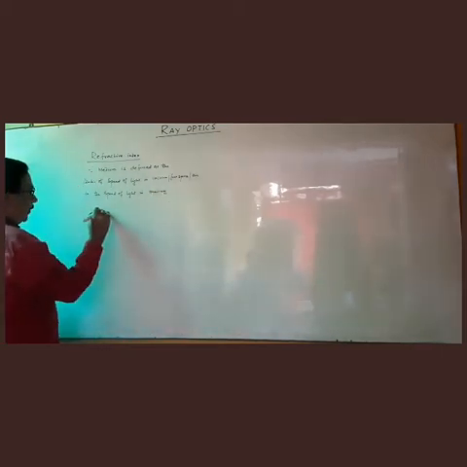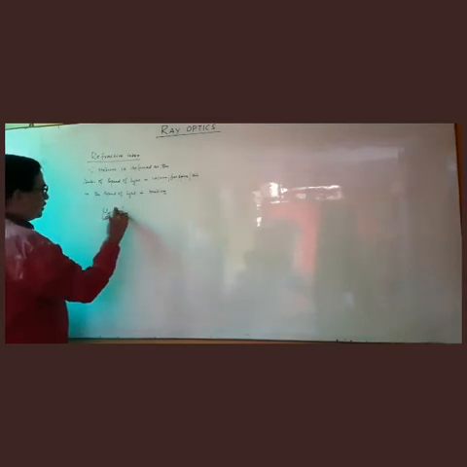See, denoted by mu. So mu is equal to C upon V.